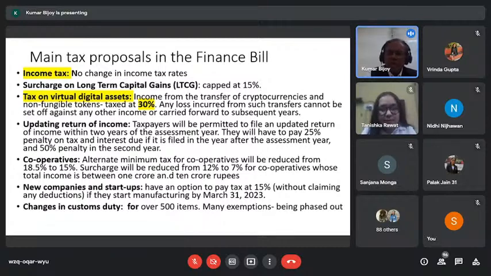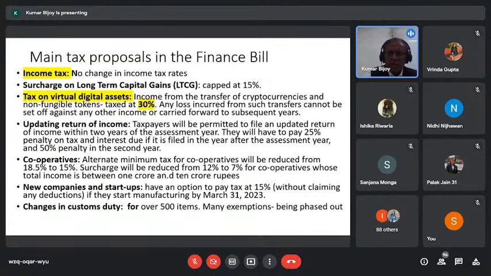People had not expected anything in the slab, but certainly they were expecting something on Section 80C, where 1.5 lakh is the limit. They were looking for some added advantage, but somehow it has not been given. And we were very clear that it would not be possible.